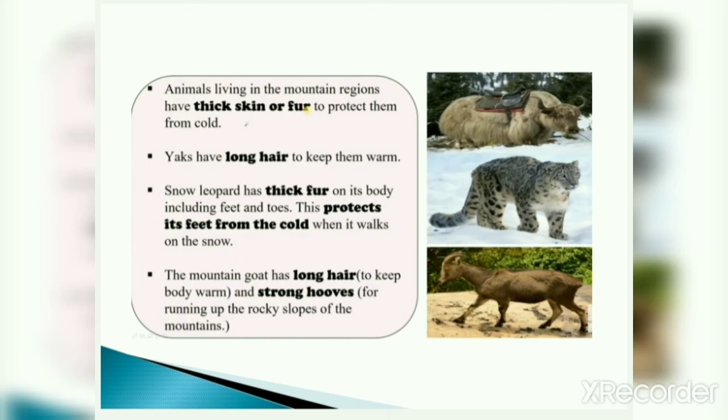The mountain goat has long hair to keep its body warm and strong hooves for running up the rocky slopes of the mountain. Now, mountain goats also have long hairs to keep their body warmer, and they also have strong hooves so that they can run on the rocky slopes of the mountain.